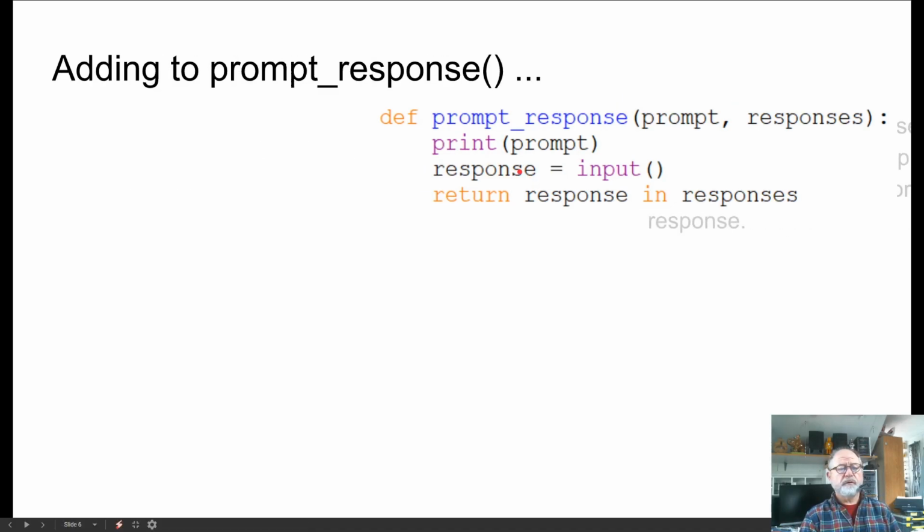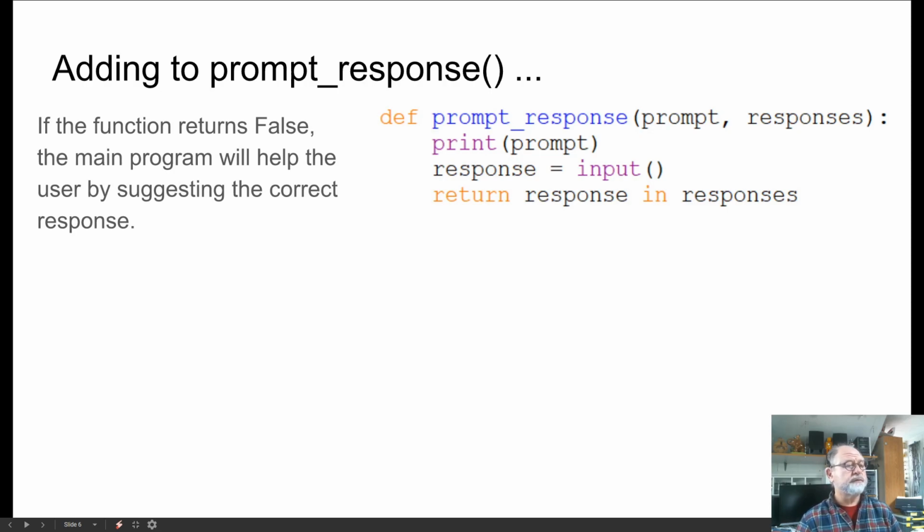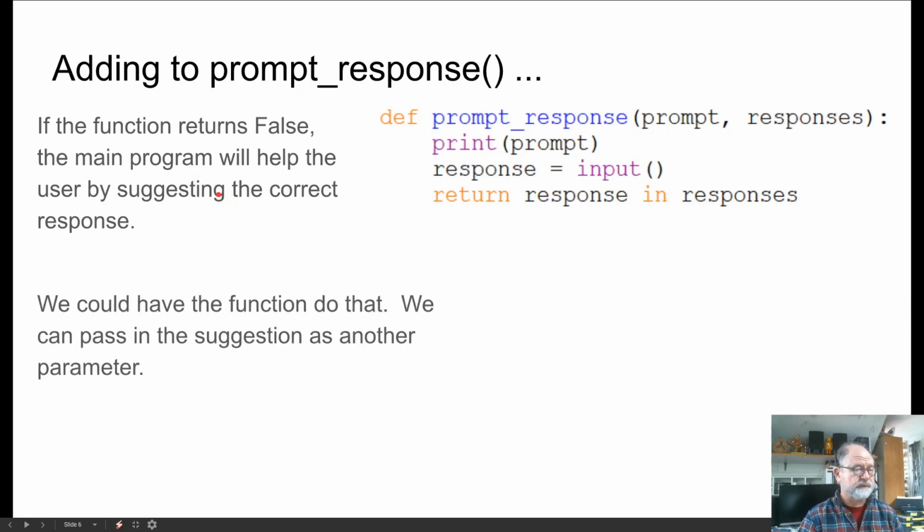Well, one of the things it would probably do is give some feedback to the user that says, your response was incorrect, and here's what you ought to type. This is an example of a correct response.